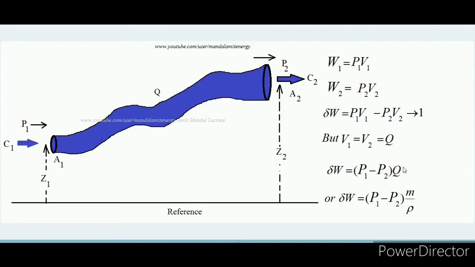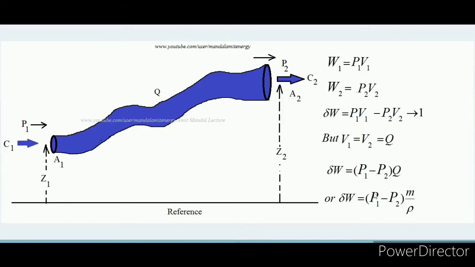Now in case we want to convert the volume flow rate into mass flow rate, what is the equation? Simple. In case volume is multiplied with the density, we will get the mass. So if we want to write the volume flow rate in terms of mass flow rate, where m is the mass flow rate, m equals rho into Q. So Q equals what? m by rho. Here rho is the density of the liquid.